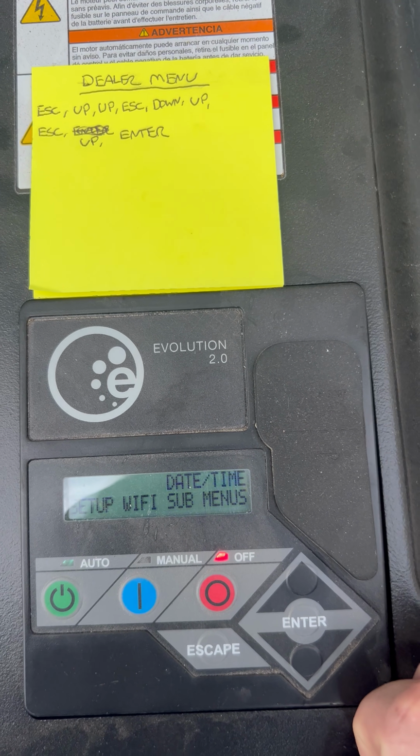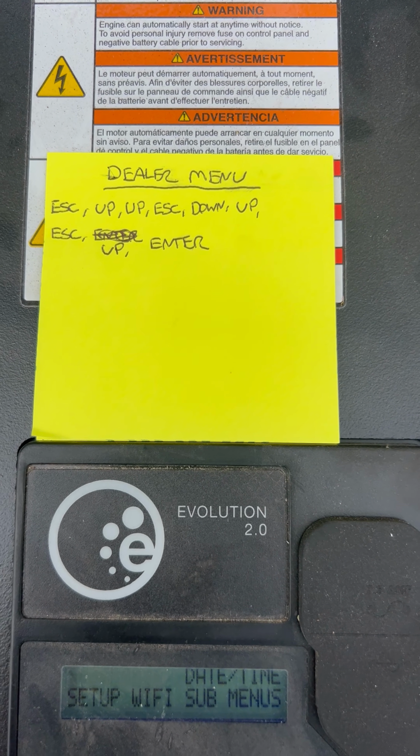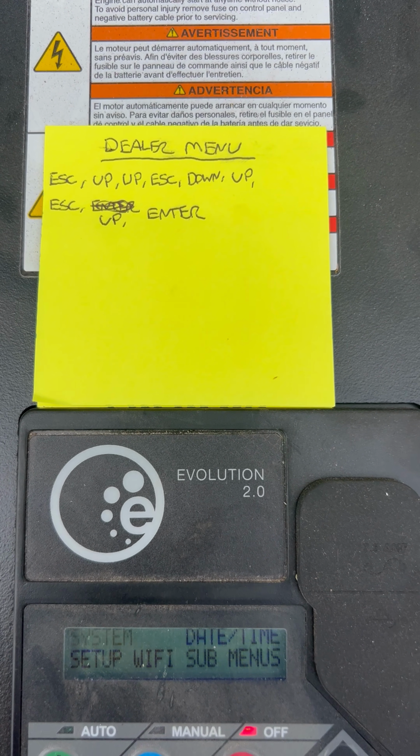So really quick and simple. You just need to make sure you have that dealer menu code to access the dealer menu. So there you go.